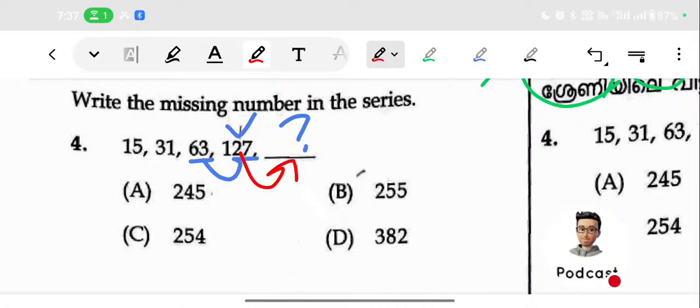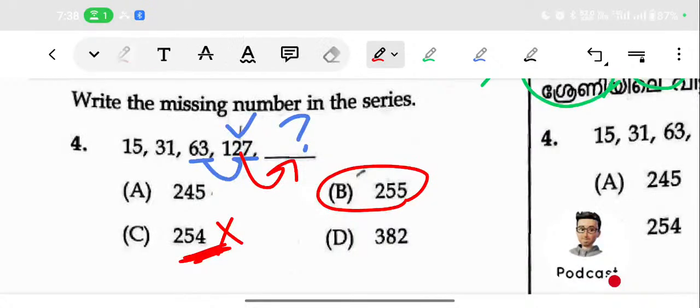127 into 2, that is 254. But one of the options is 254. That is not the right answer because we need to add 1 also. So 255 will be the correct answer. Manjima has already given it. So 255 is the correct answer, and that is how we arrive at 255.